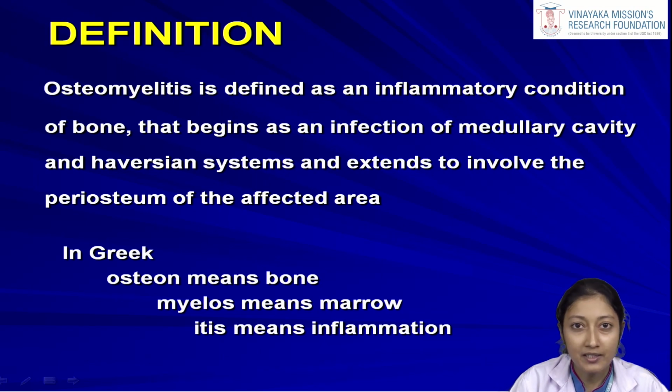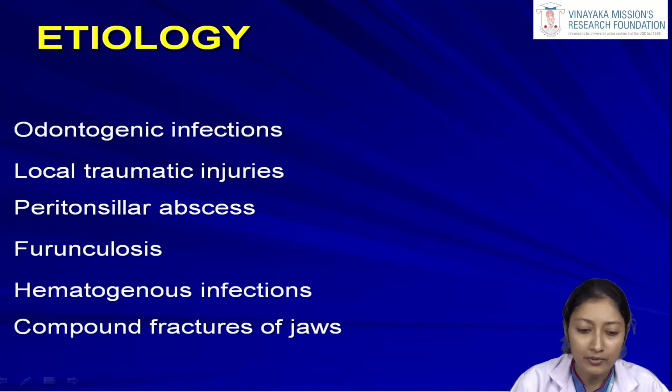If we split the title of the disease, osteomyelitis, osteo means bone, myelos means marrow, and itis means inflammation. So osteomyelitis together means the inflammation of the bone and the bone marrow. Now let us look at the etiology of this osteomyelitis.